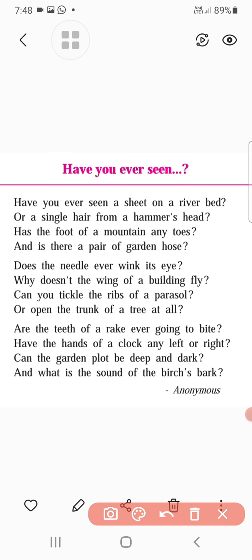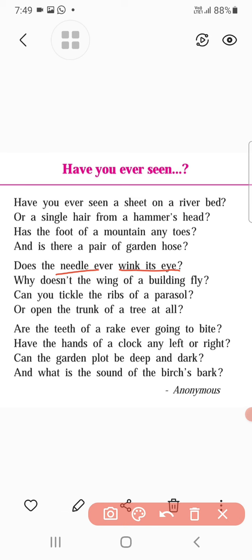Now let's move towards the second stanza. What does the poet want to say in the second stanza? Look at now. In the second stanza the poet refers to the needle's eye. Here you can see now, needle. You know, this is a very common thing we find in the house just for stitching something. For the purpose of stitching we use a needle, and here, wink its eye.